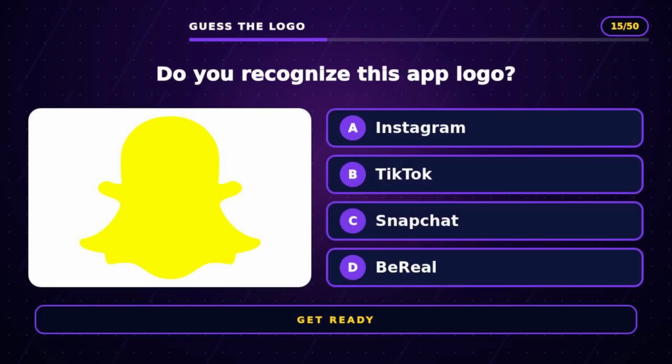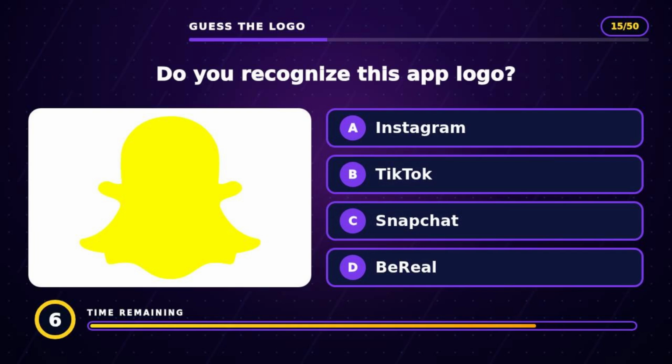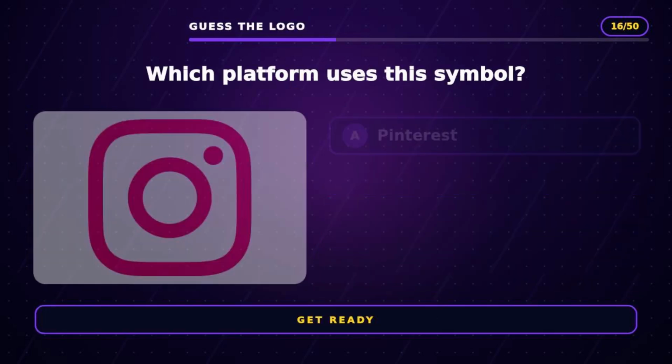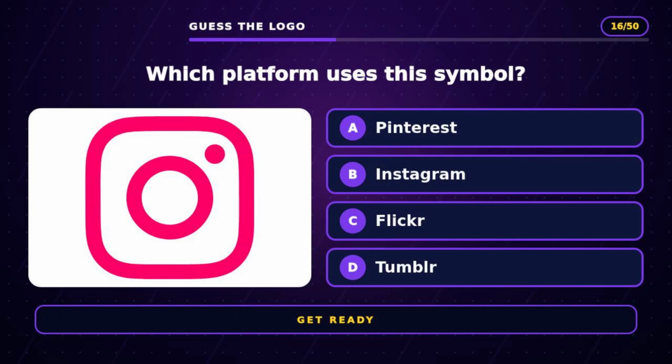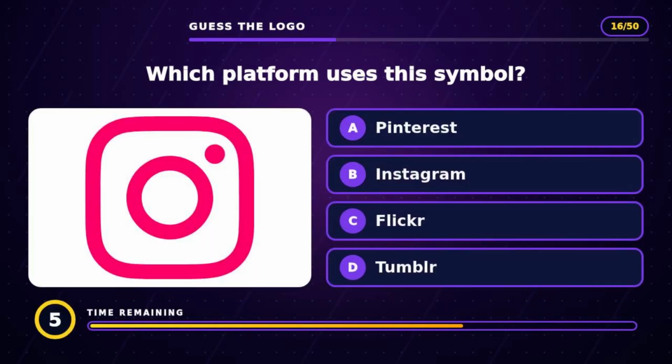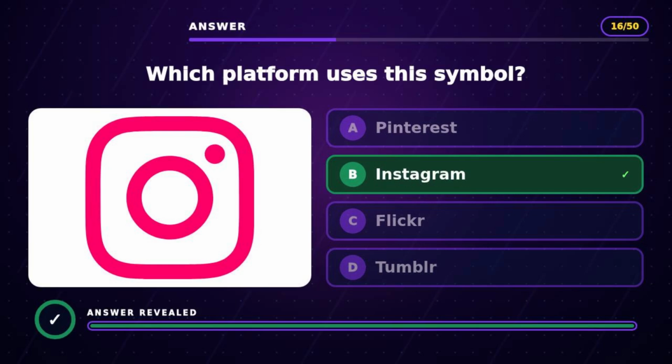Question 15. Do you recognize this app logo? The answer is C, Snapchat. Question 16. Which platform uses this symbol? The answer is B, Instagram.